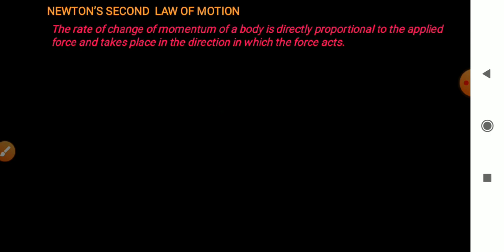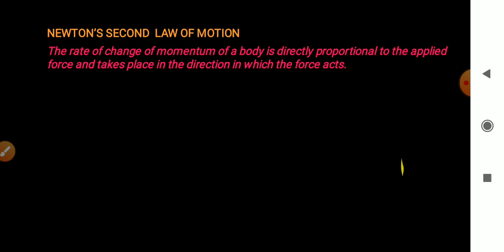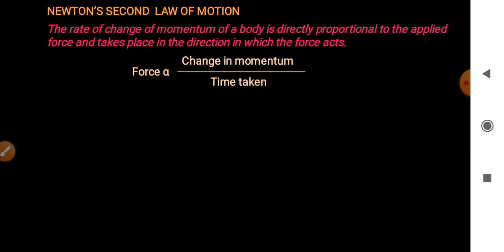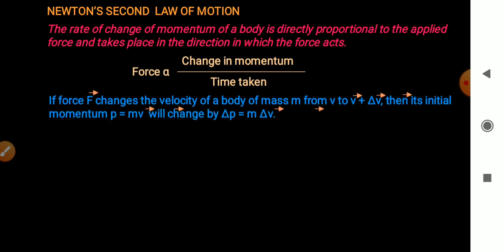Let's come to Newton's second law of motion. Newton's second law of motion says the rate of change of momentum of a body is directly proportional to the applied force and takes place in the direction in which force acts. So according to this, force is directly proportional to change in momentum upon time taken. If force F changes the velocity of a body of mass m from v to v plus delta v, then its initial momentum m into v will change by delta p equal to m into delta v.